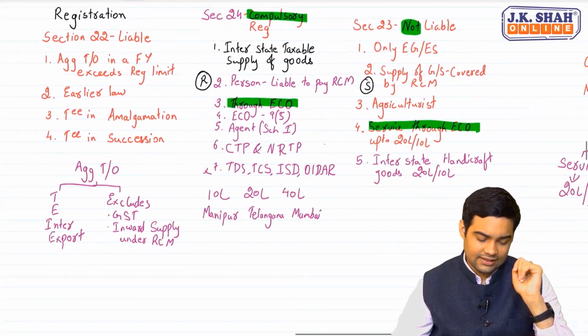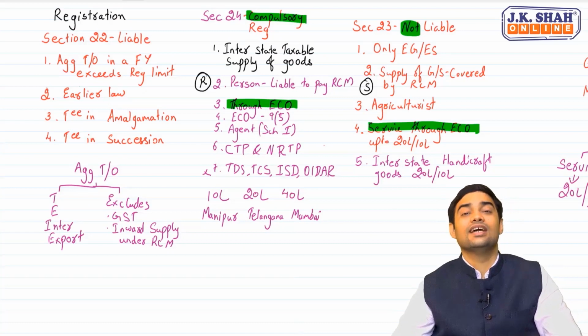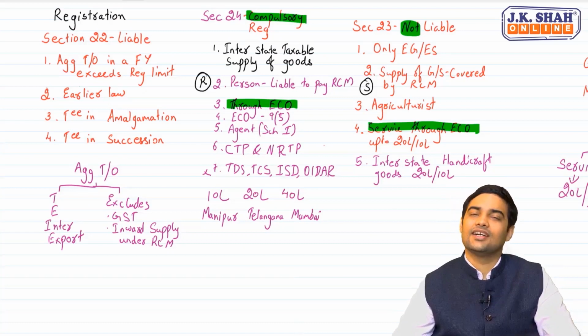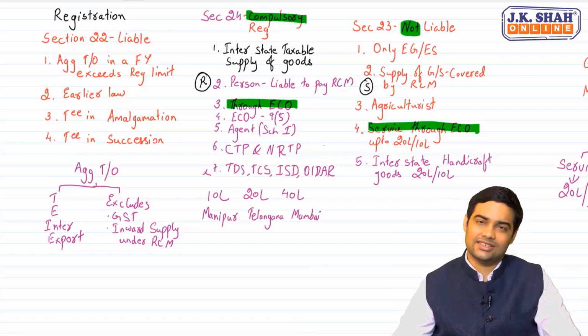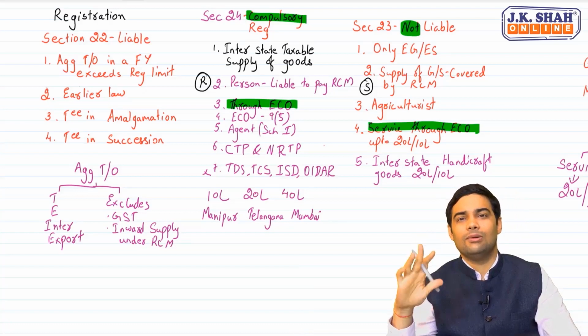One, Section 22, persons liable to register. Section 24, compulsory registration. Section 23, persons who are not liable to register. Now, two important points before we move forward.